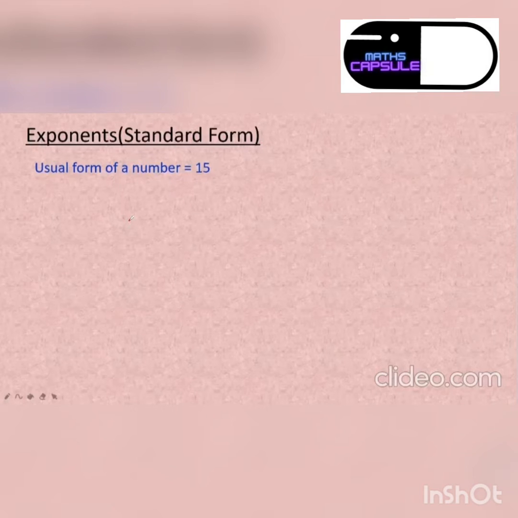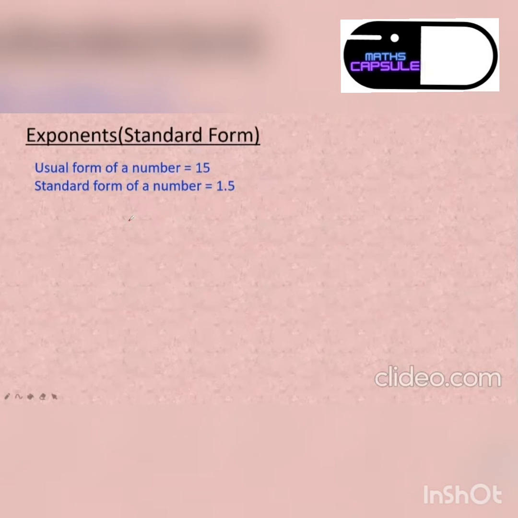So what is this standard form? So the standard form of the number is 1.5. Am I clear? So what is the logic behind the standard form? The logic is I have to place my decimal after one digit, one digit which has got some value, right? That is my standard form of a number. Am I clear? Yes, ma'am.